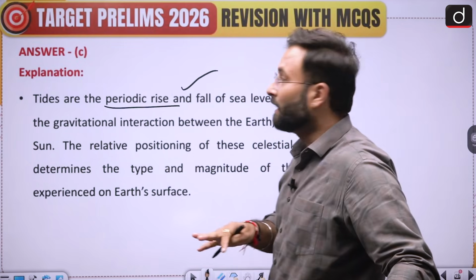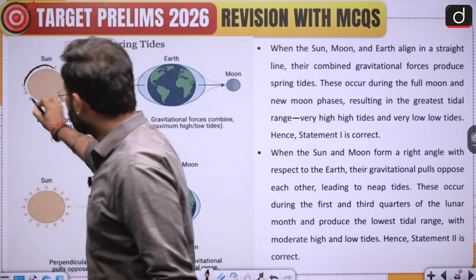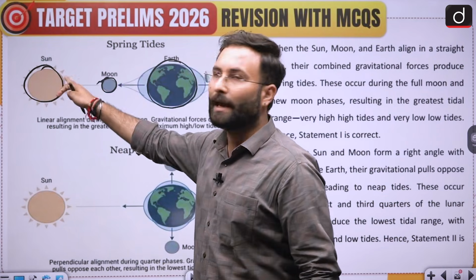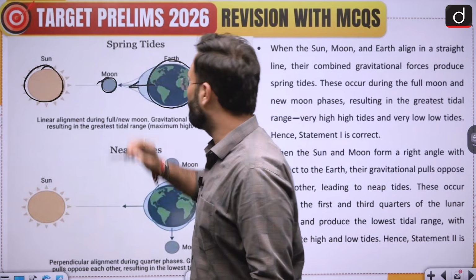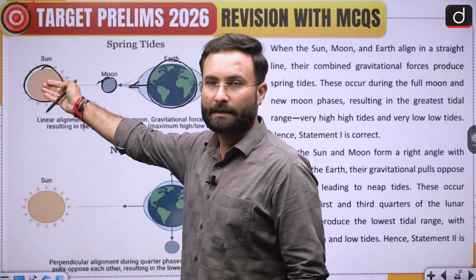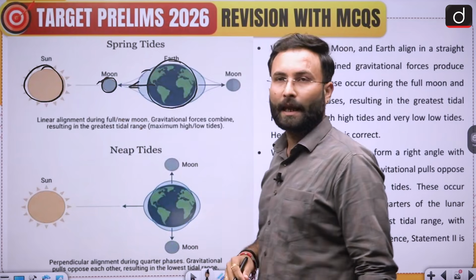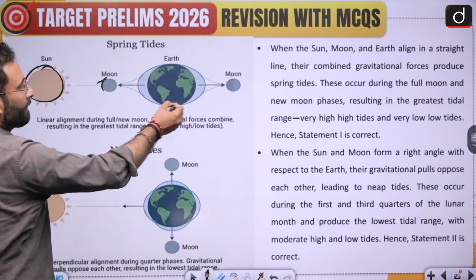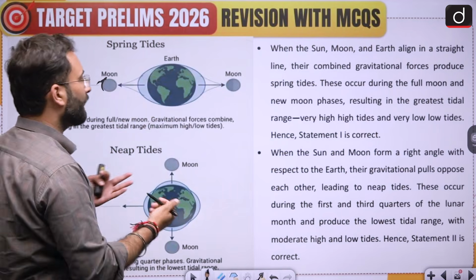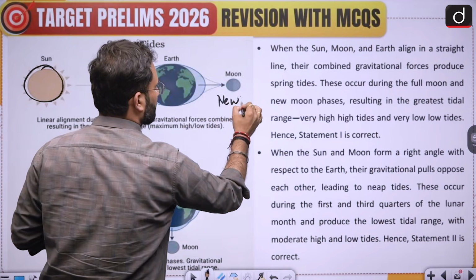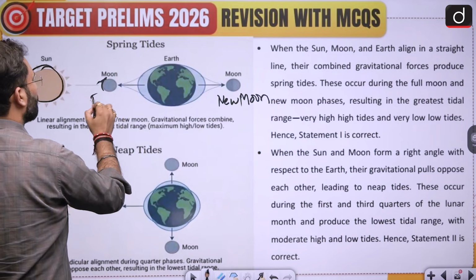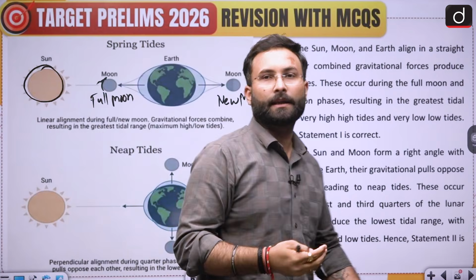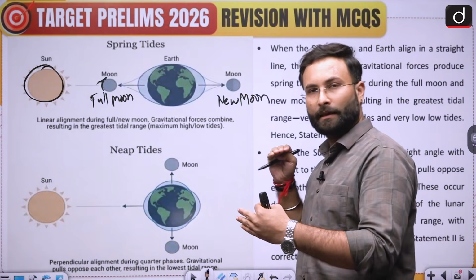Now if we look at the position, you will understand that if sun is here, moon is here, earth is here. Okay, now both sun and moon are pulling this water in this particular direction, so you will be seeing that there will be a spring tide. Okay, now if we are talking about the moon, again moon can have two different positions. One can be on the new moon, second can be on the full moon. Full moon and new moon are the situations wherein earth, sun and moon are in the same straight line.